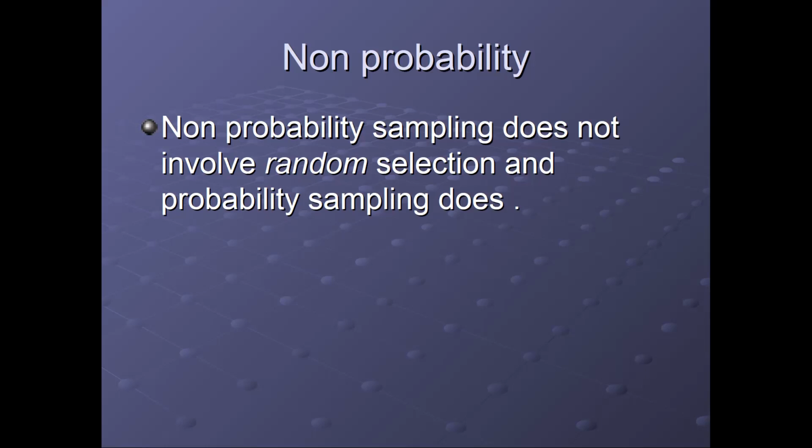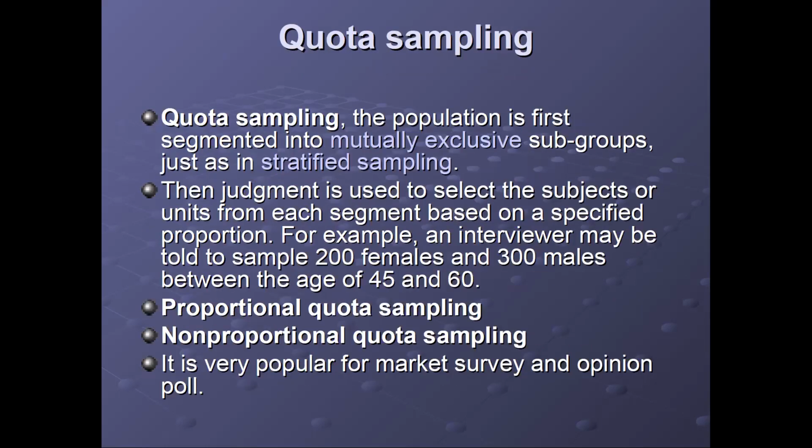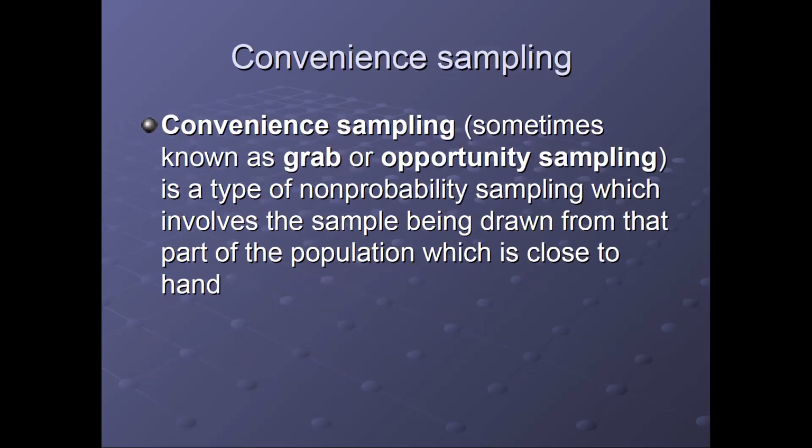Now we need to understand the different types of non-probability sampling. First, this is convenience sampling. This is a basic sampling. Convenience sampling is sometimes called grab or opportunity sampling. It is totally based upon the convenience of the researcher.